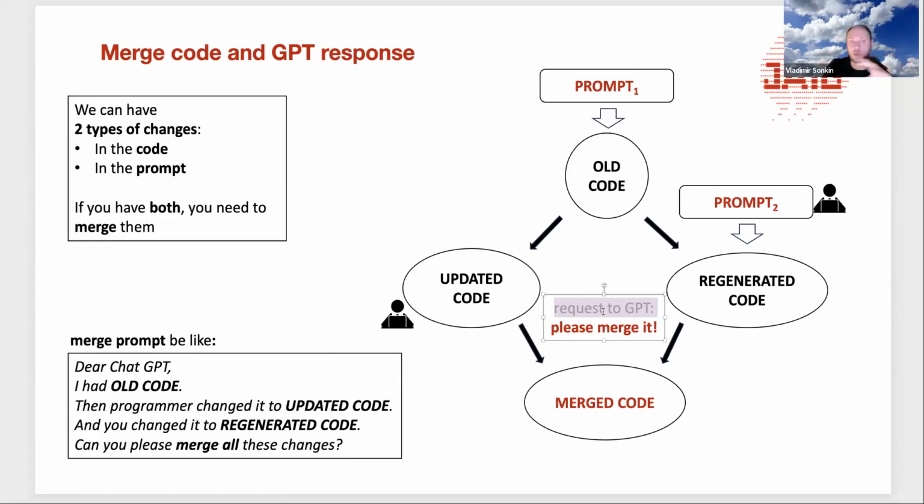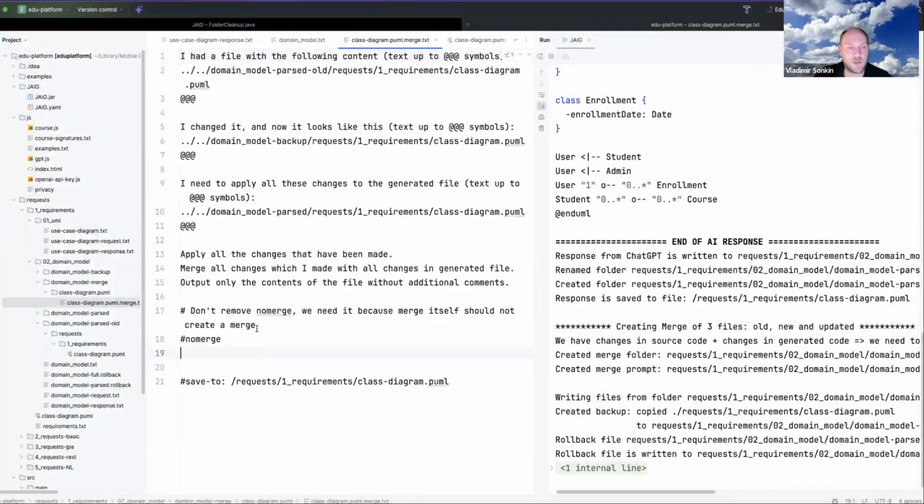We are not doing it with some algorithm. We are just asking GPT to merge the code. So we do some prompt like this: Dear ChatGPT, I had old code, then the programmer changed it to updated code, and you changed it to regenerated code, yes? Can you please merge all these changes? Yes, the real prompt is longer, but this is what we are going to do.